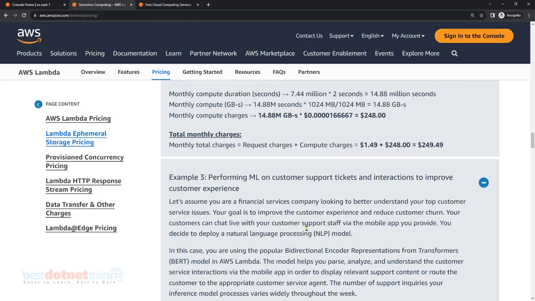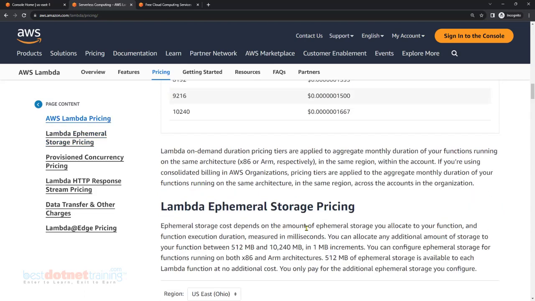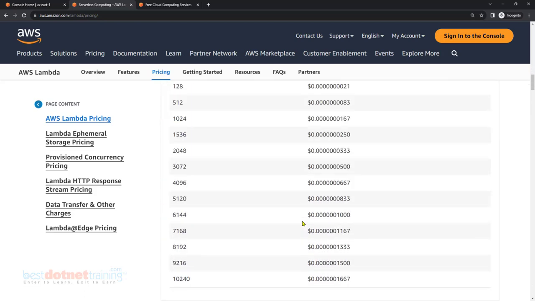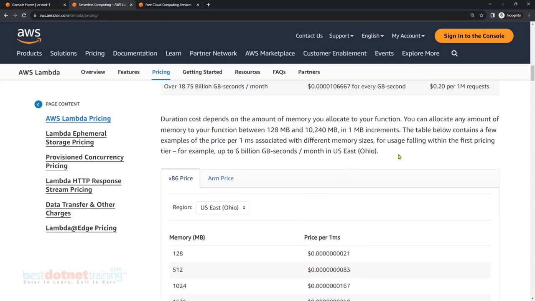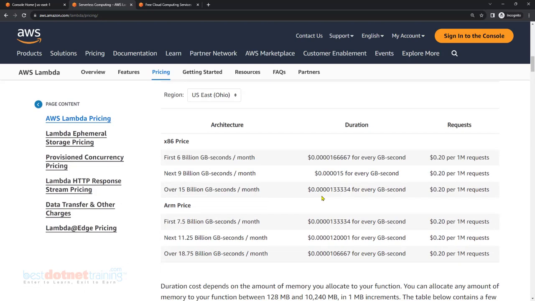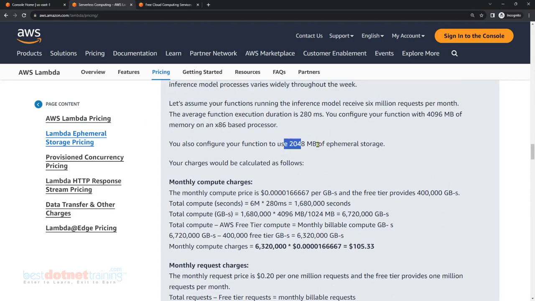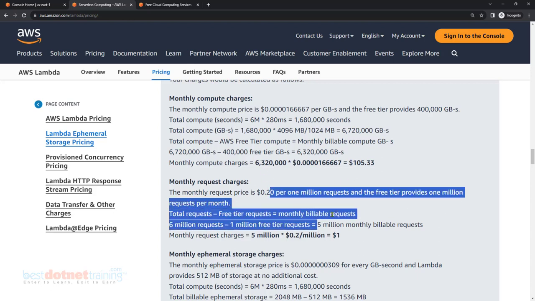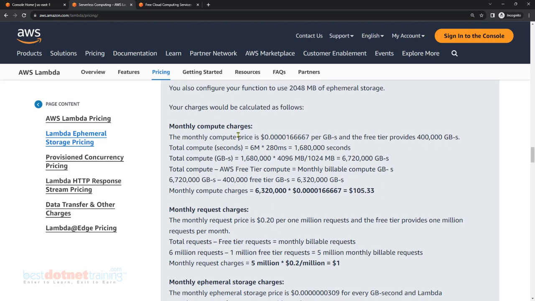That is also counted, no? You know the ephemeral storage cost, right? We have used 2048 MB of ephemeral storage, and that also would be counted. So first you understand how many seconds are consumed and how many executions are happening, and then you sum this together.